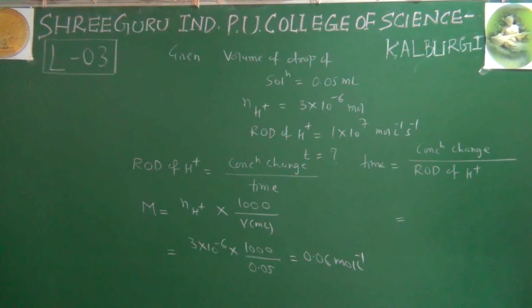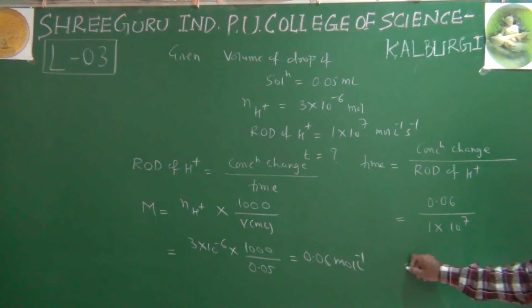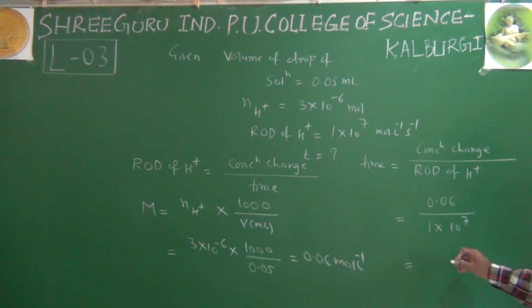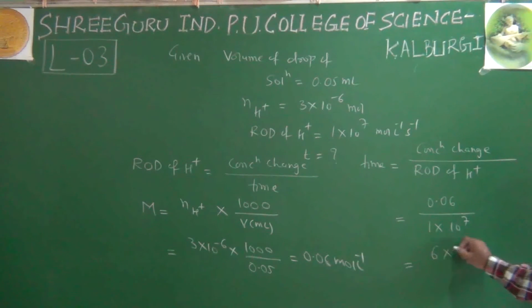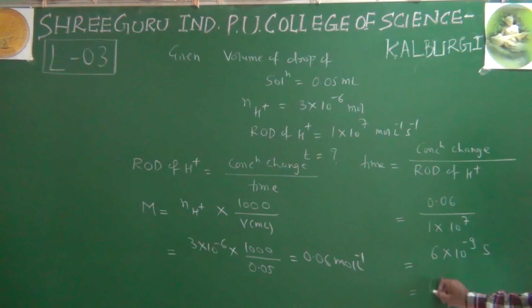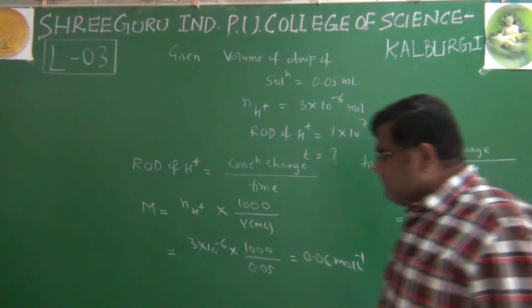The concentration change is given here, which is 0.06 mole per liter, and rate of disappearance is 1 into 10 raised to 7 mole per liter per second. So you can write this as 6 into 10 raised to minus 2 multiplied by 10 raised to minus 7. It equals 10 raised to minus 9 seconds. And minus 9 second we can write as nanosecond. We can write like that.